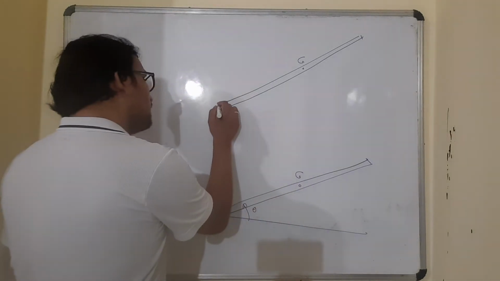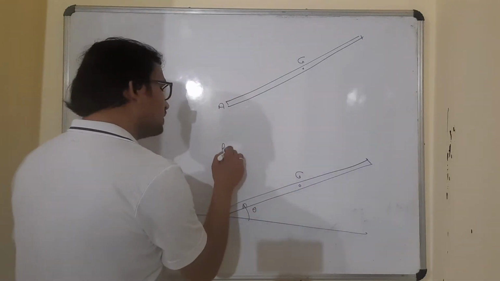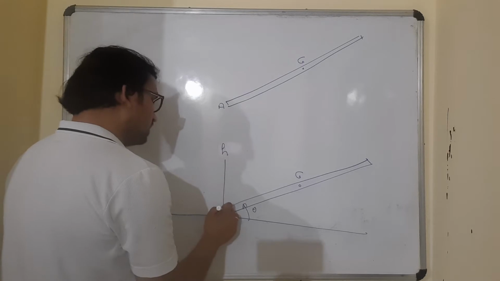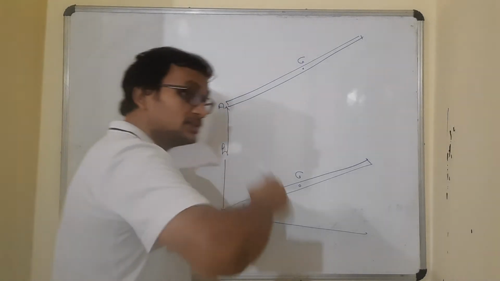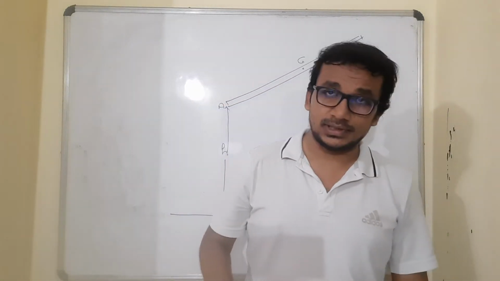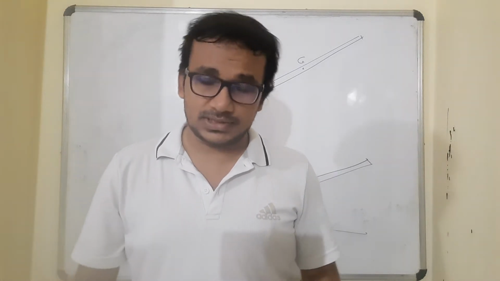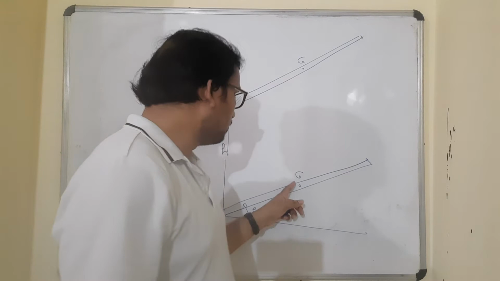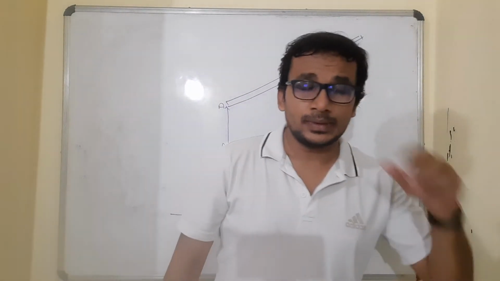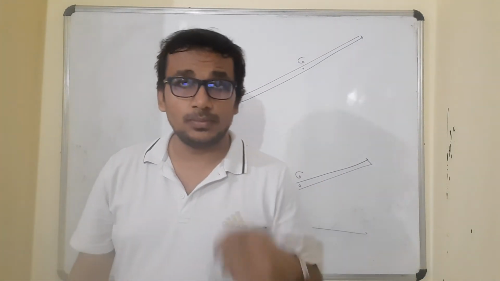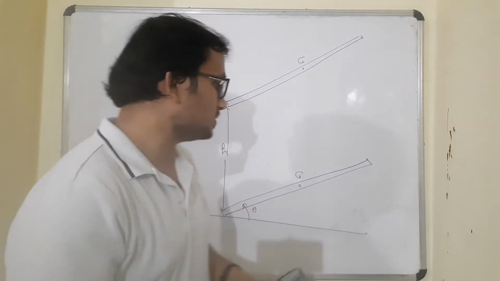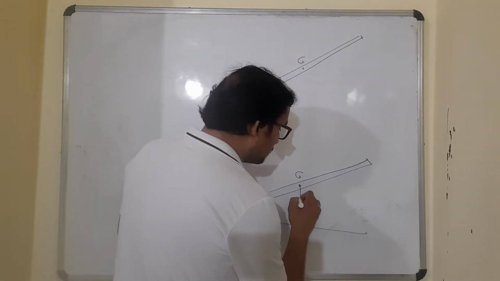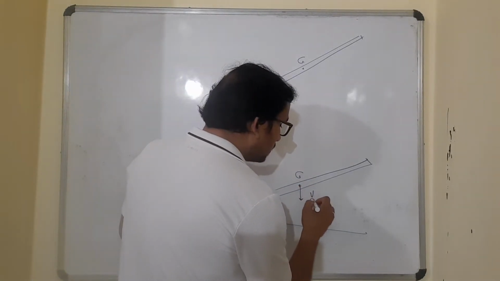The lower end was at a height h from the ground, it was given. You say that h is an unknown parameter. Okay, I do agree, h is an unknown parameter. Assuming h, in terms of h, can you give the velocity of the center of mass at the moment the rod is going to hit the ground? Won't it be equal to square root of 2gh?